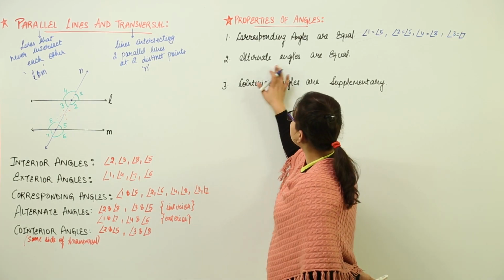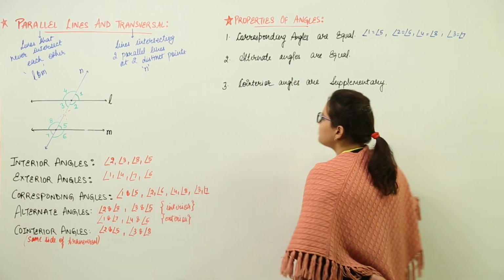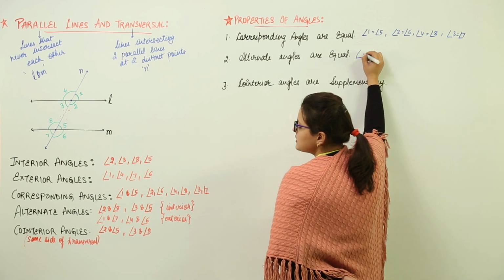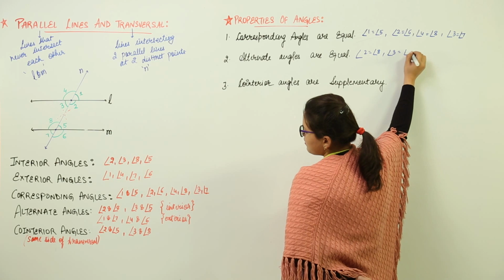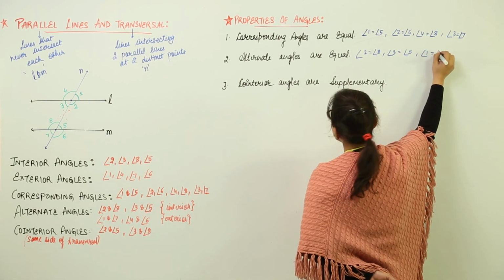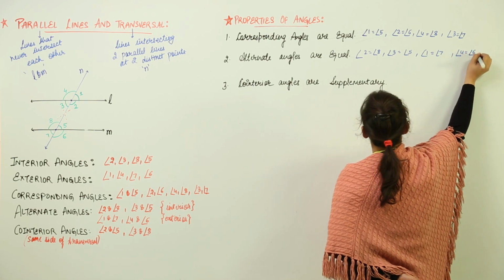Next is that alternate angles are always equal. We have the alternate angles also. We have 4 pairs of alternate angles, that is 2 equal to 8, 3 equal to 5, 1 equal to 7, and last one 4 equal to 6.